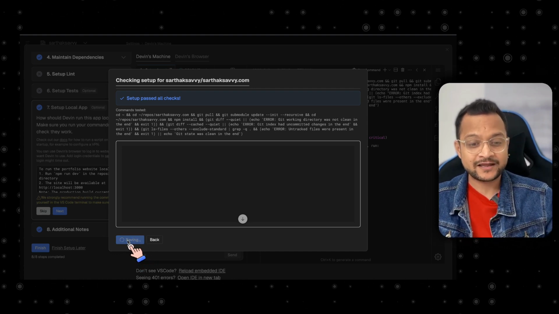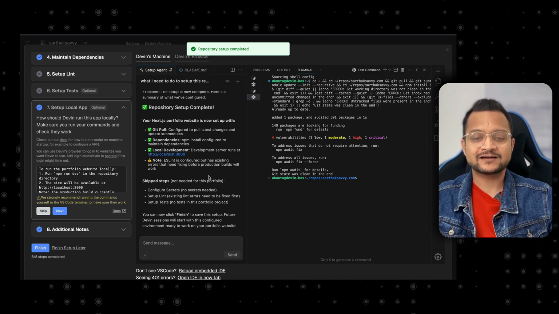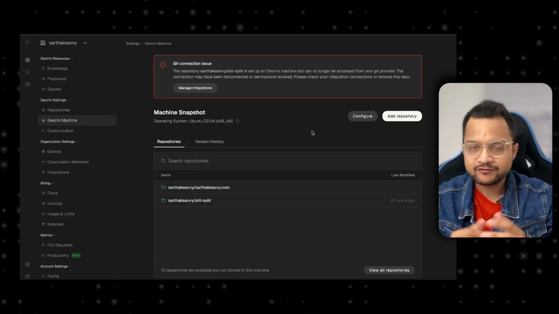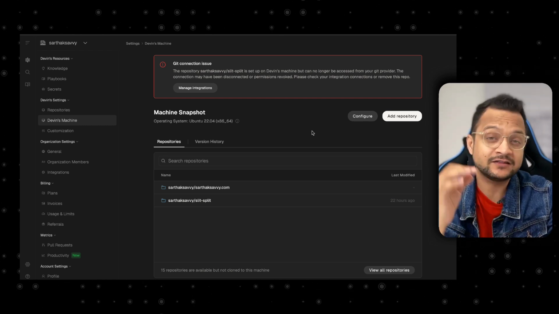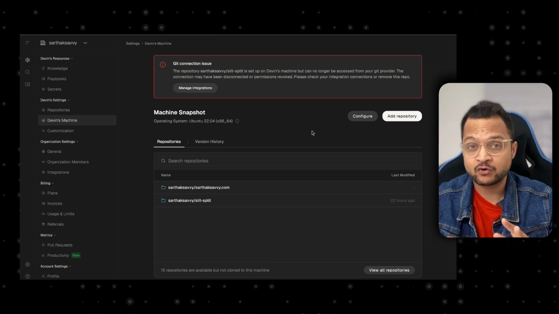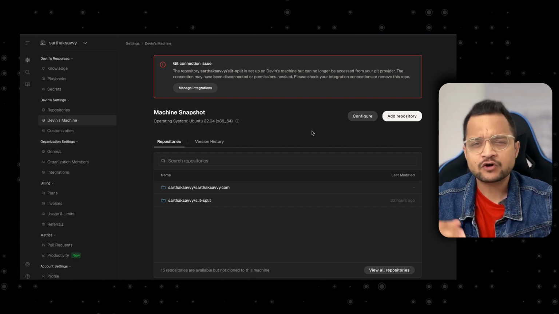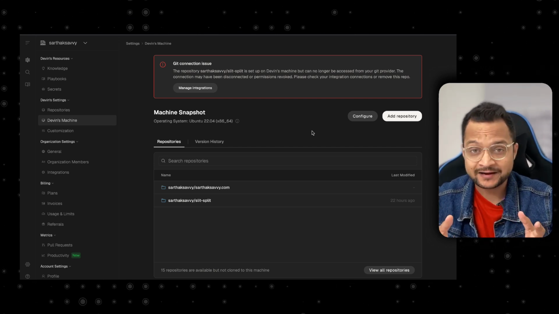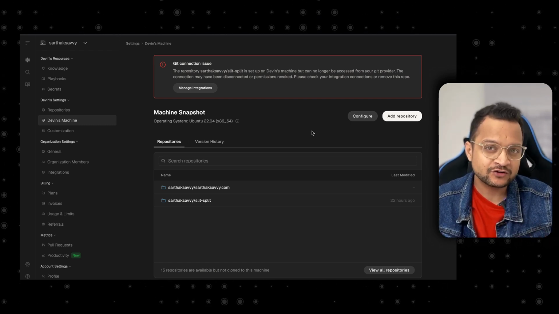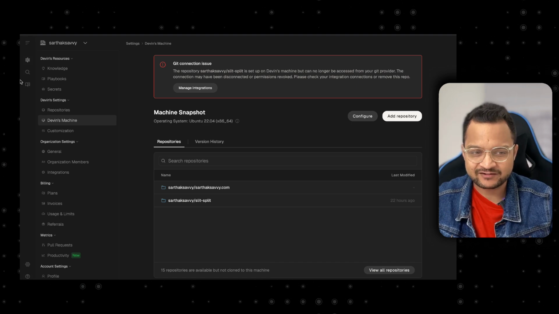So let's click on complete to complete this repository setup, and boom, we are ready to see the magic of Devin. The very first thing we can start is the DeepWiki. And DeepWiki is a go-to place to understand the code base, and it's free for the open source repositories. And whatever repositories you index, like a private repository of yours, will be available on this left side.